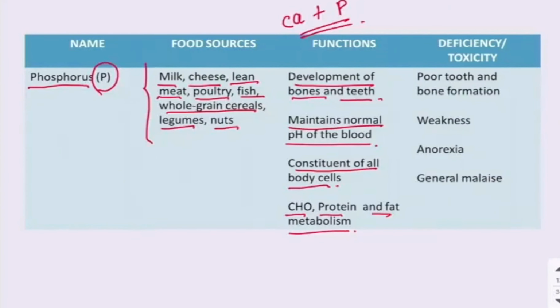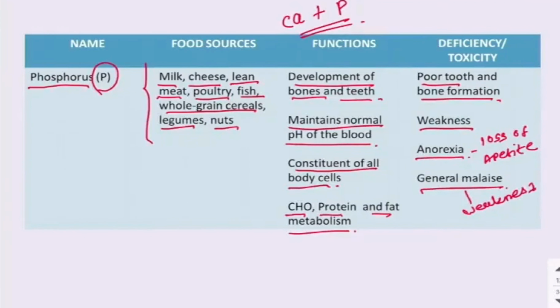Now the deficiency or toxicity. If there is a deficiency or excessive intake of phosphorus, it may lead to poor tooth and bone formation. It may also lead to weakness, anorexia, which means loss of appetite, and general malaise, that means weakness. These are all the complications that occur because of the deficiency or the toxicity of phosphorus.